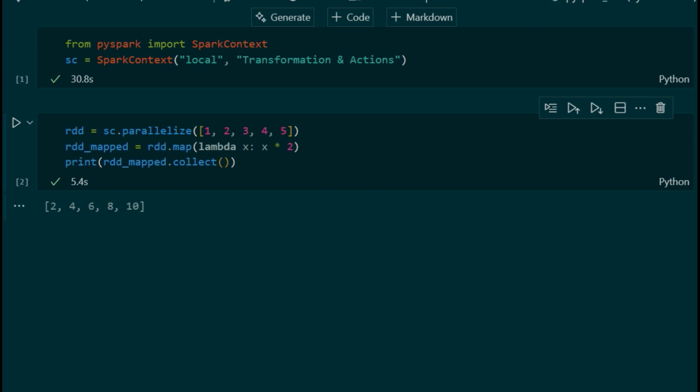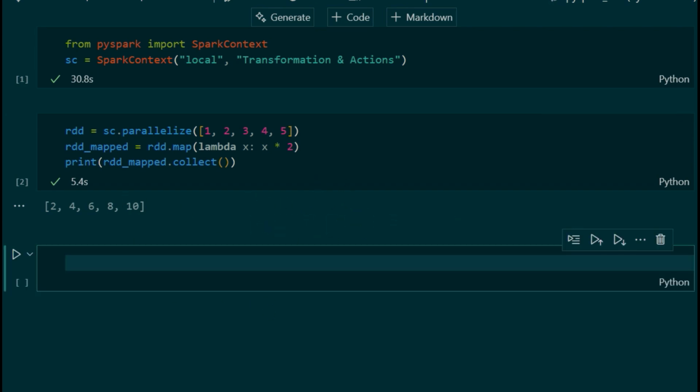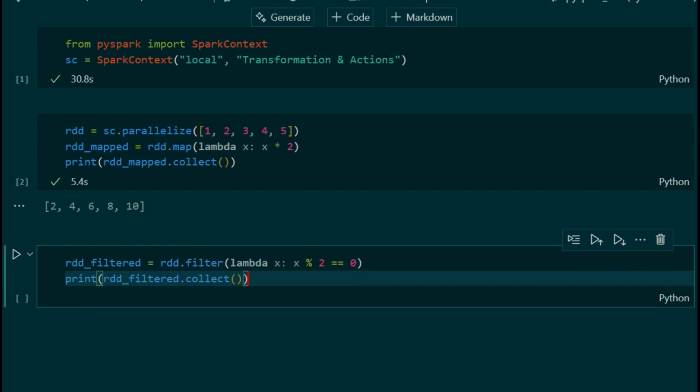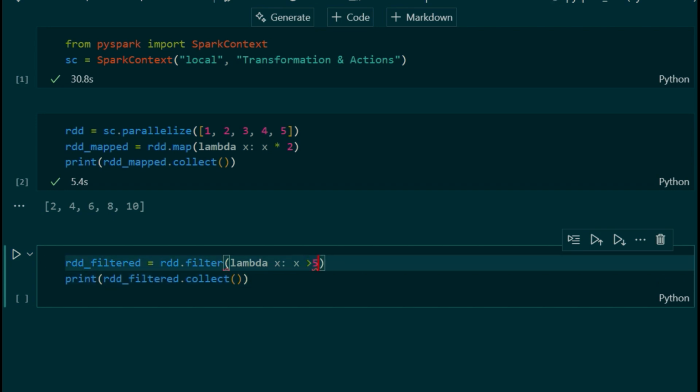Now we will use the filter function here. Let's add one more cell. rdd.filter, where x is greater than 5. Simple. Now we can also print the rdd.